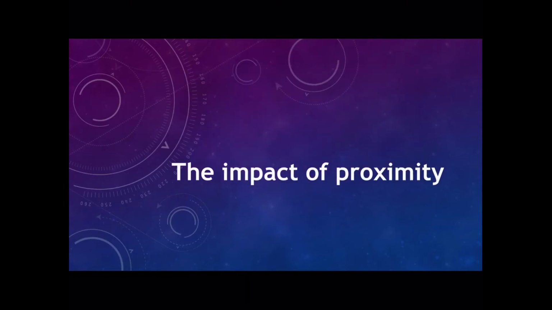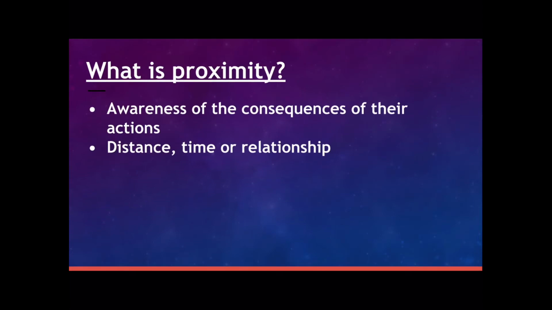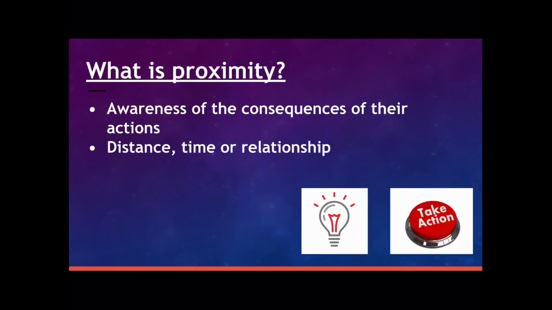The impact of proximity. Proximity involves how aware individuals are of the consequences of their actions, which causes them to obey authoritative figures in different ways. There are three forms of proximity. The first is your physical distance to someone. The second is how far away in time an event is. And the third is your relationship or how close you are with a person.